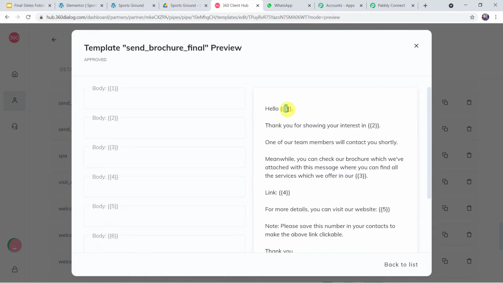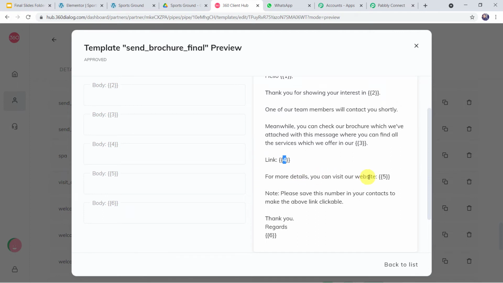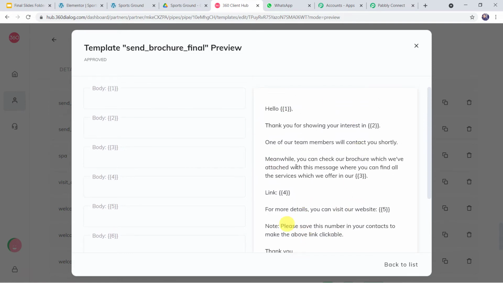Hello, here we want the name of the customer. Thank you for showing your interest in, here your business name or your sports ground name is going to come. One of our team members will contact you shortly. Meanwhile, you can check a brochure which we have attached with this message. You can find all the services which we offer in our, here again your business name is going to come. Here the link of the brochure or your online flyers can be mentioned. For more details, you can visit our website. The website address can be mentioned. Note, please save this number in your contacts to make the above link clickable. Thank you, regards, and here again your sports ground name is going to come. So in this way, we are going to use this template for sending the messages on WhatsApp.